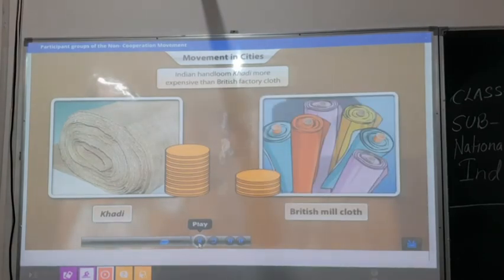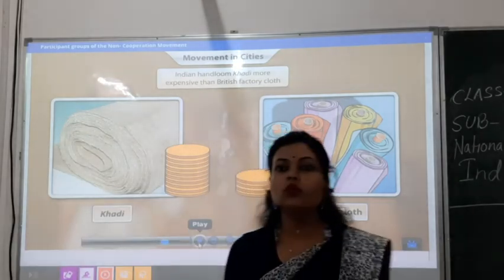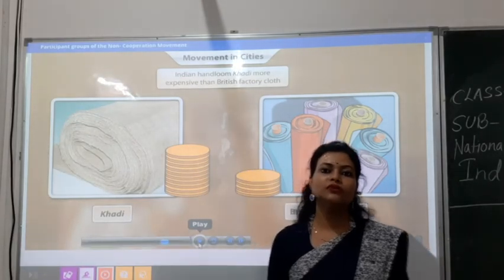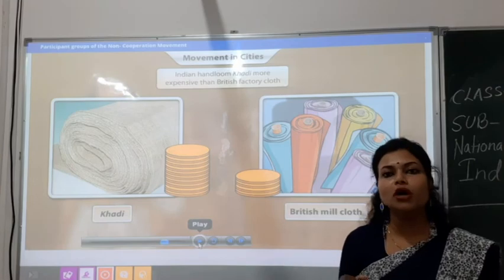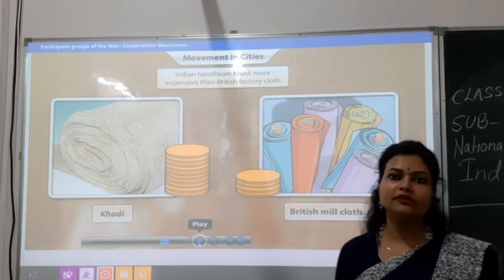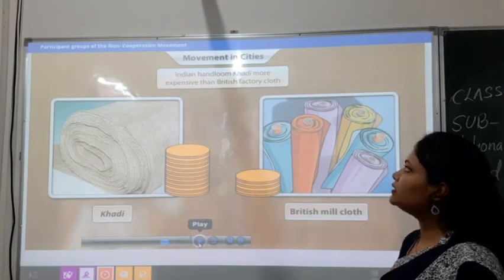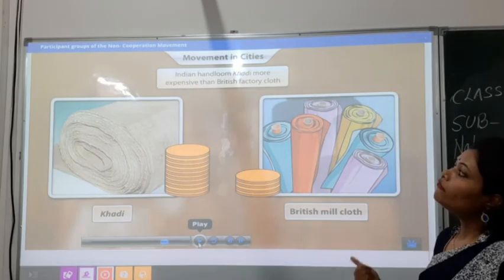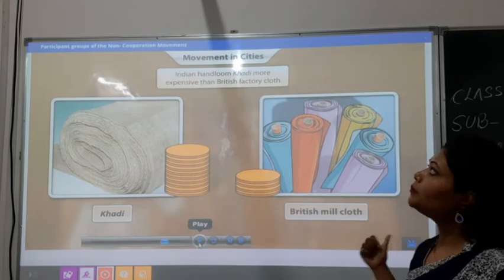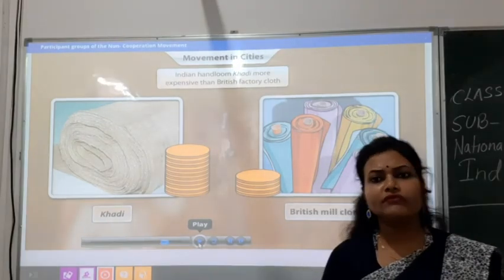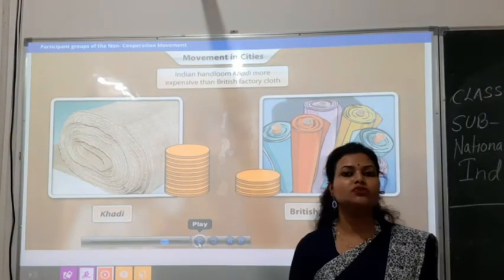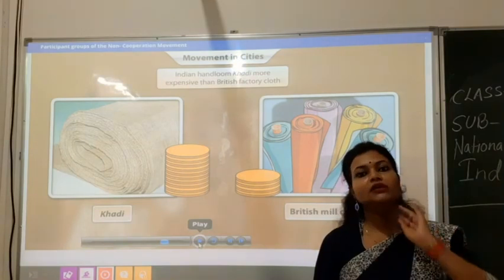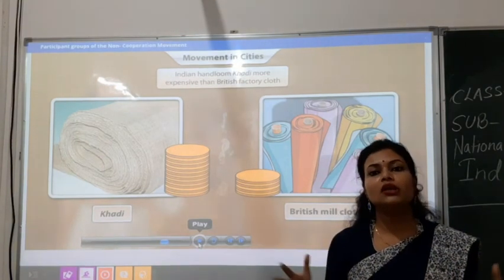But now it is saying that some loopholes were there. Because of that, this movement did not become successful in a very good manner. The first point is that the Indian handloom khadi was more expensive than the British factory cloth. Obviously, students, at that time our country was not developed and we were facing a lot of problems.